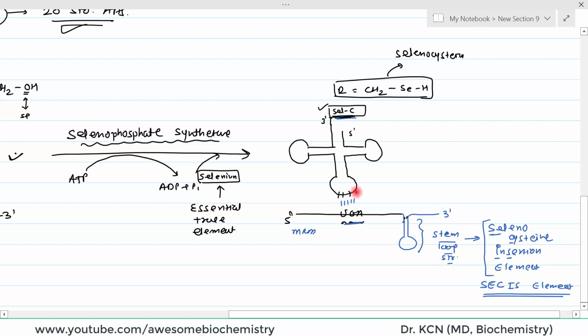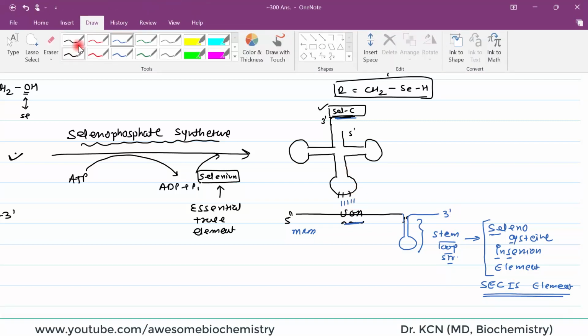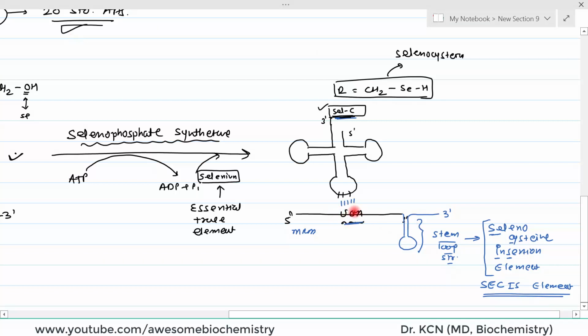And as you can see, the second thing, this UGA codon as such acts as a stop codon, but the context in which the UGA codon is present is important. That means when the UGA codon occurs in context with the SECIS element, it incorporates selenocysteine. So can we say it is a context dependent coding reassignment? Initially it was coding for the stop codon, right?